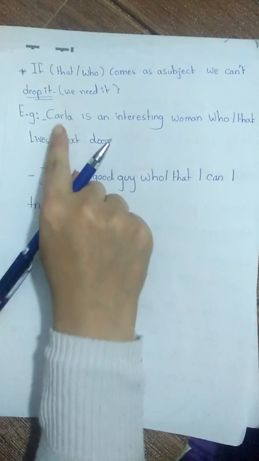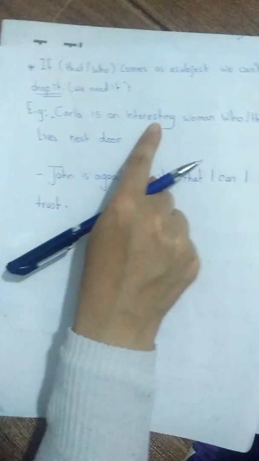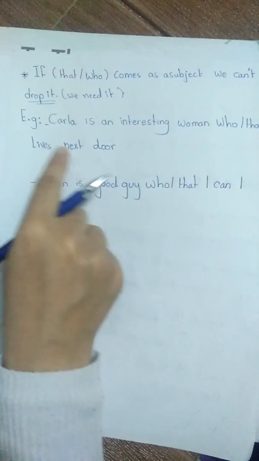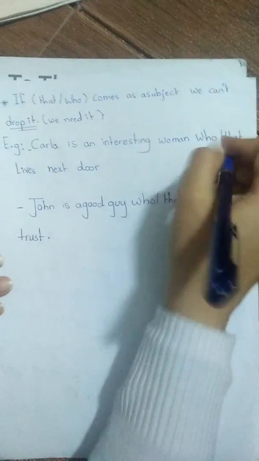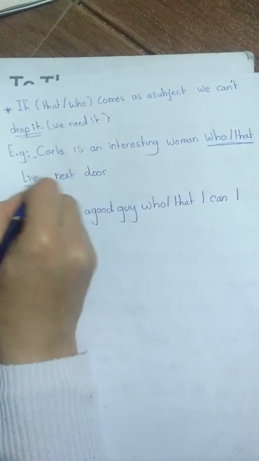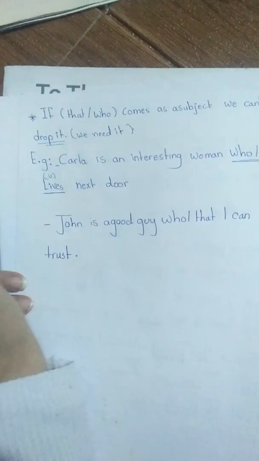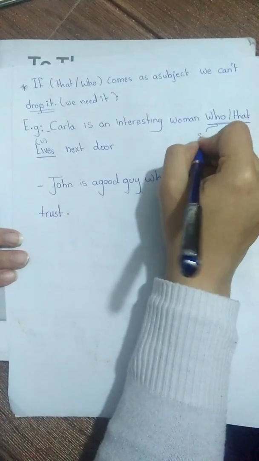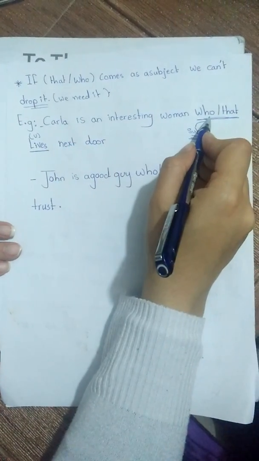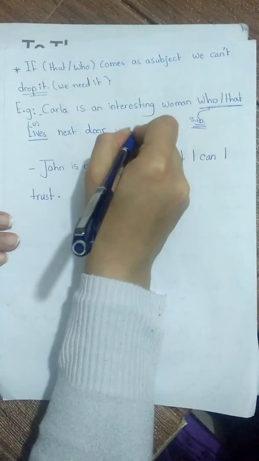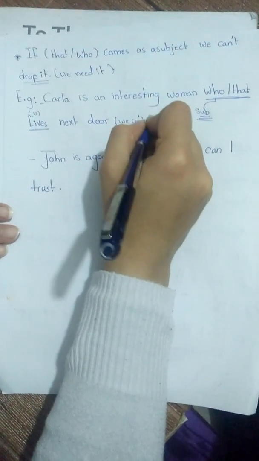For example, Carla is an interesting woman who or that lives next door. Lives is a verb. So the relative clause here, that or who, comes as a subject. Because it comes as a subject, we can't drop it.